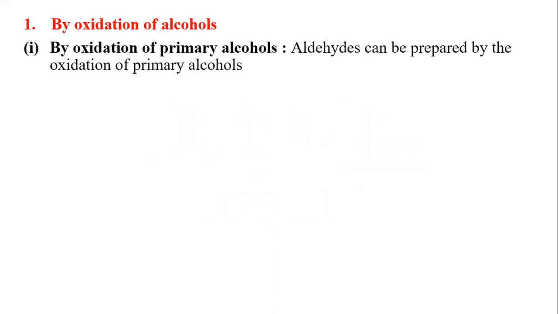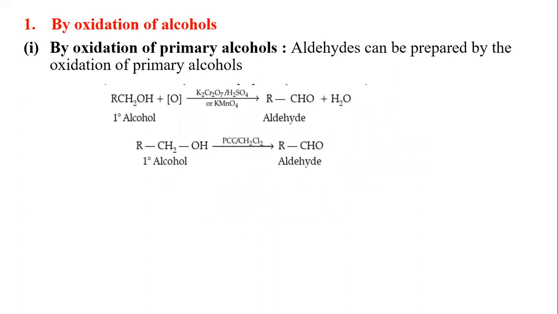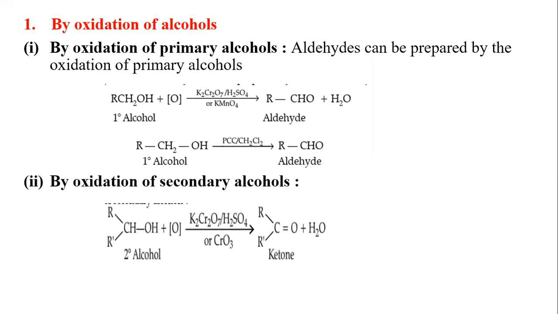In the previous topics, we have studied that whenever primary alcohols are oxidized in the presence of an oxidizing agent like acidified potassium dichromate or potassium permanganate, it will always yield aldehyde. We have also studied that by the oxidation of secondary alcohols, we will get ketone.